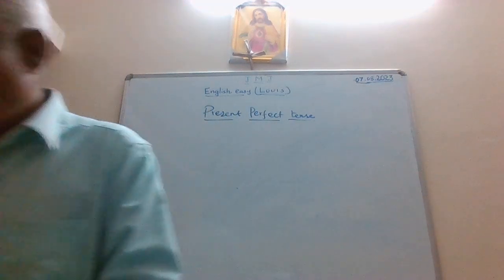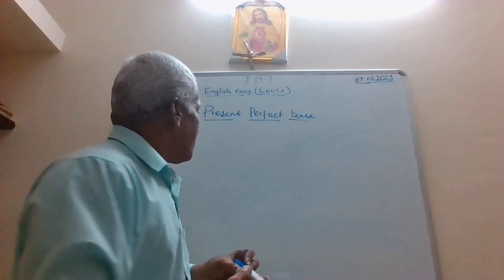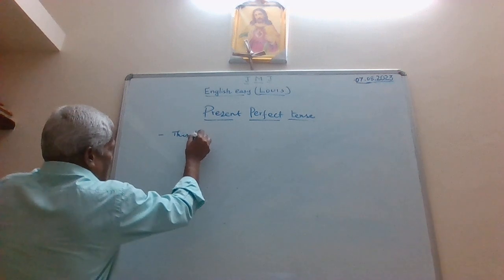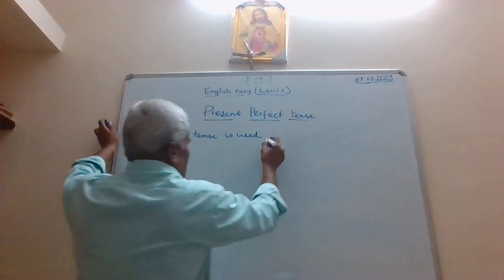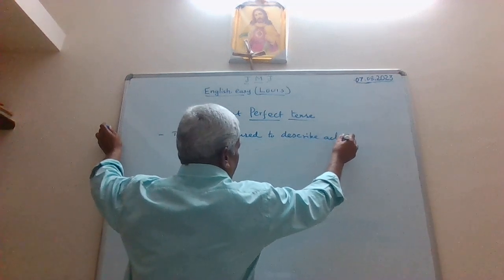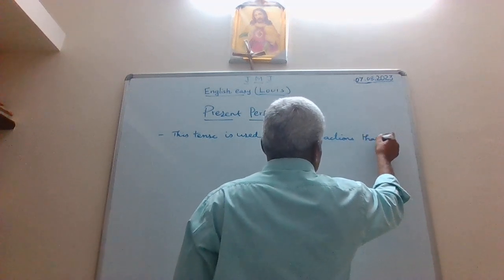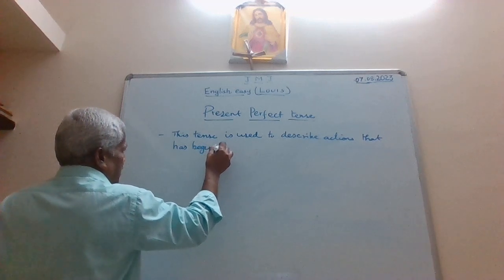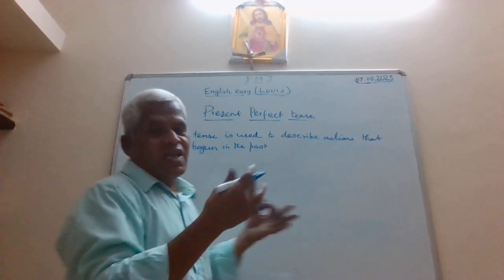So what is the first thing that we can arrive at? What is the first tense to arrive at? And then see now. So we can write this. This is a conclusion. This tense is used to describe actions that have begun in the past, but the action is connected with the future.